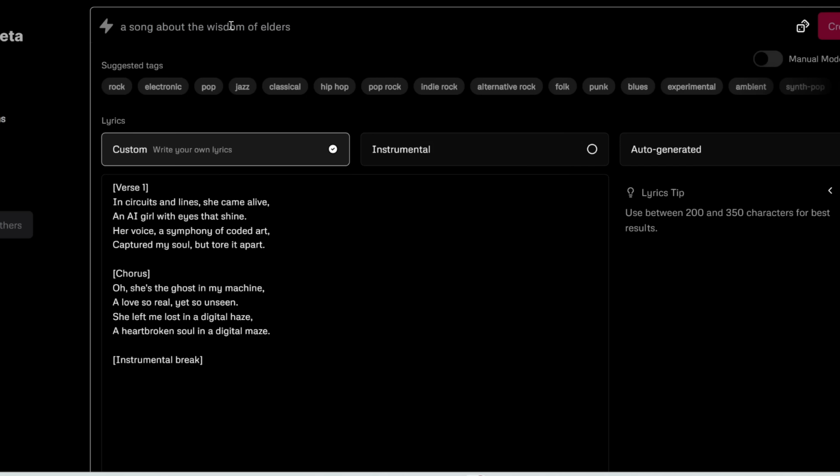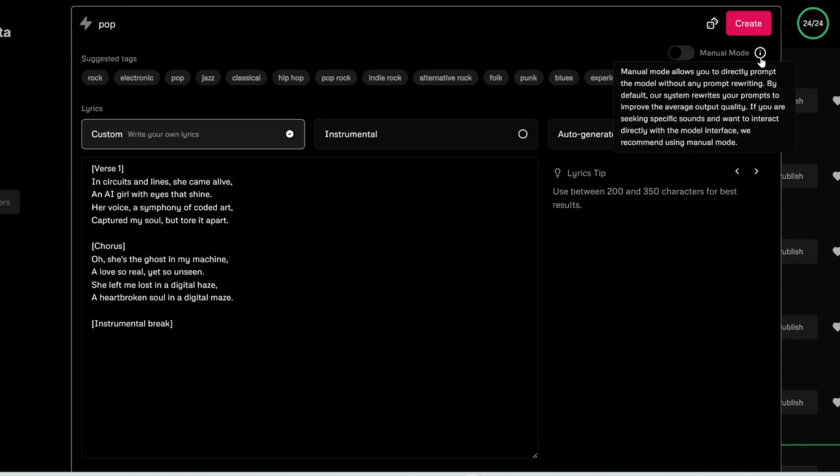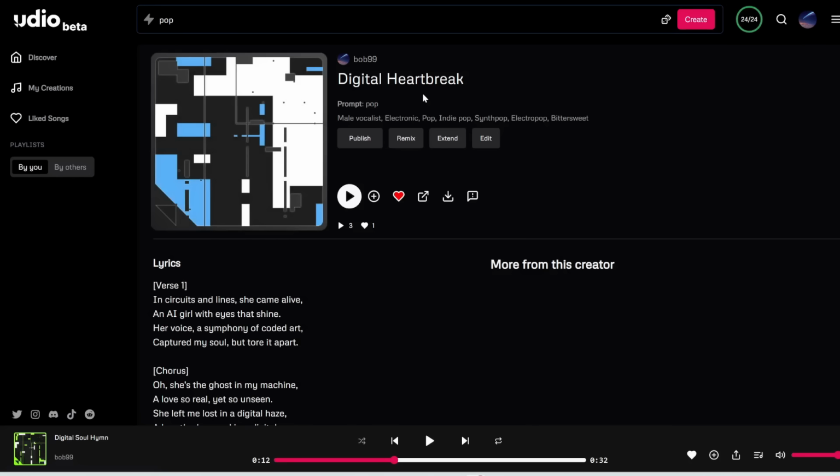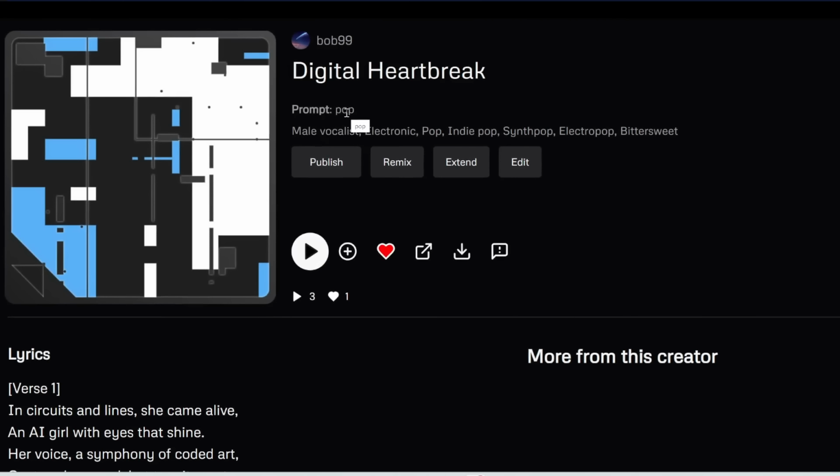So first of all, it's always best to leave manual mode off, because if you leave it off, it's going to insert some further words to your prompt to refine it. So for example, my prompt is only pop. However, because I left manual mode off, it added all these keywords into the prompt as well, including male vocalist, electronic pop, indie pop, synth pop, electropop, bittersweet, etc.